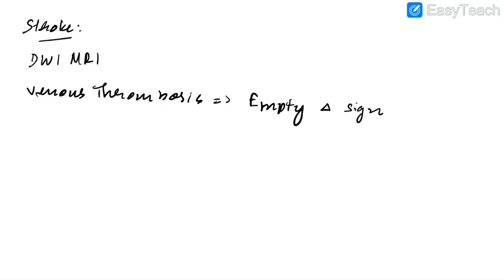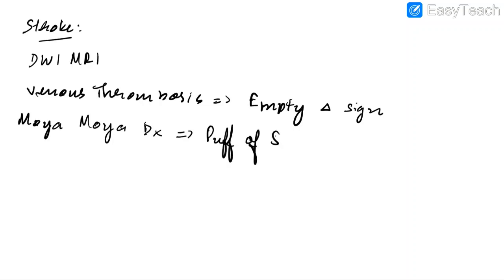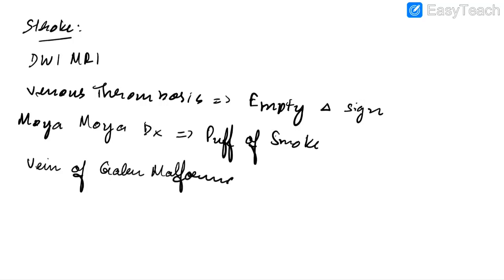In Moyamoya disease, which is usually seen in children, we will see puff of smoke appearance. In vein of Galen malformation, we will see high output congestive cardiac failure plus hydrocephalus.